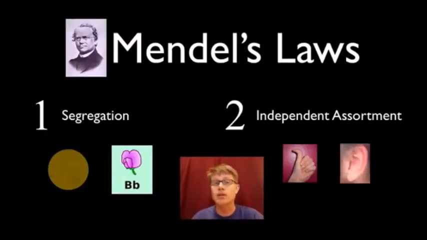And so what are Mendel's laws? Well, the two things that he figured out are the law 1, Mendel's law 1 is called the law of segregation, and Mendel's law 2 is the law of independent assortment. And so let's start with law 1.